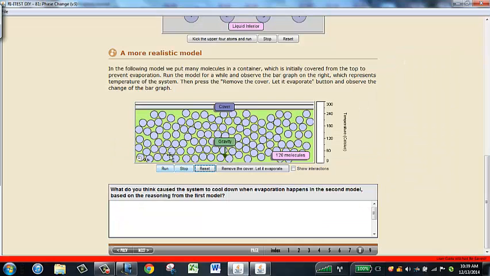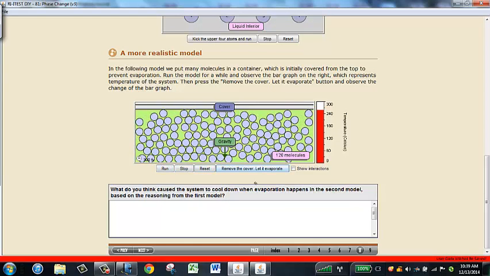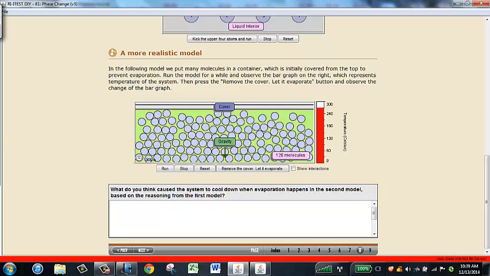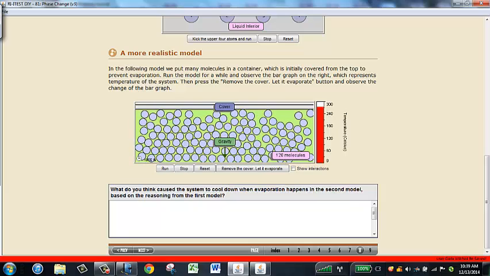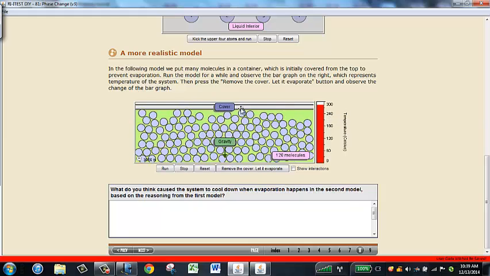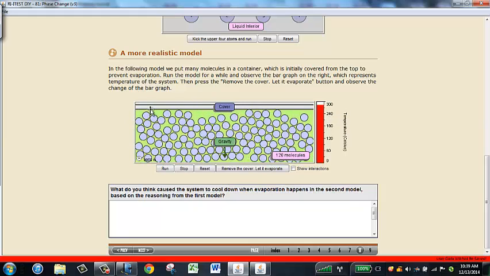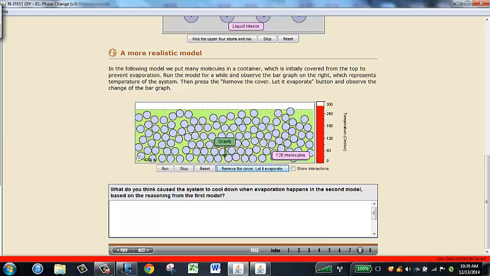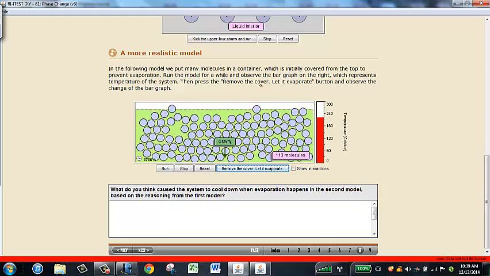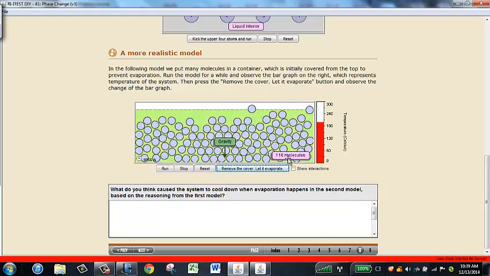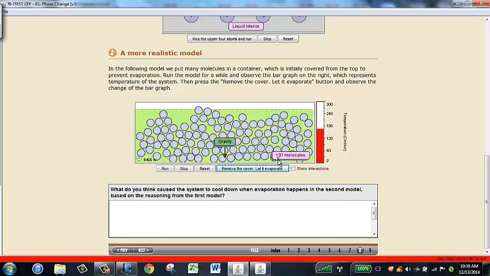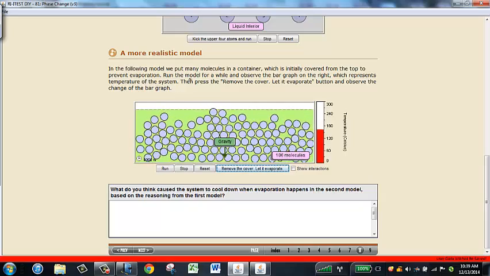If I run the simulation, what's represented here is a container of liquid molecules. Look over here on the right-hand side, and you can see the temperature hovering around 270 degrees Celsius. There's a cover on this, so no evaporation is occurring. If we remove the cover, some of the molecules at the surface can get out into the gas phase, and we can see over here in this little purple box the number of molecules left. So I'm at 109, 108, 107. Molecules are leaving the liquid.